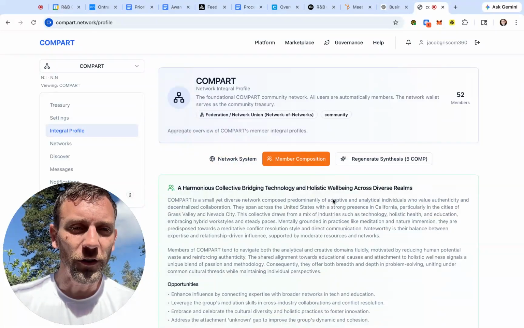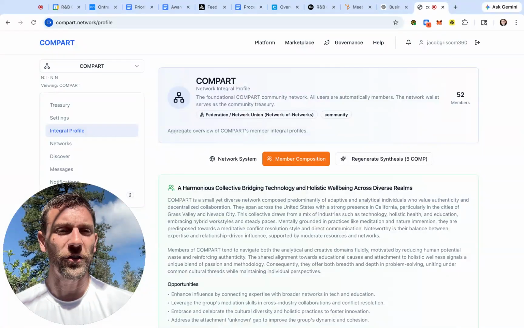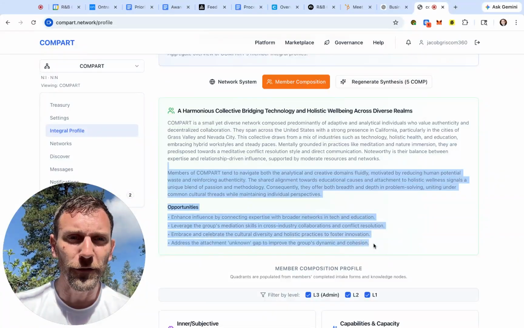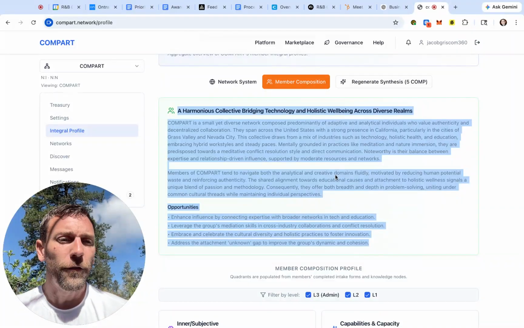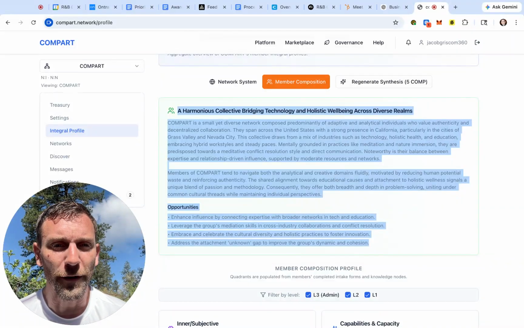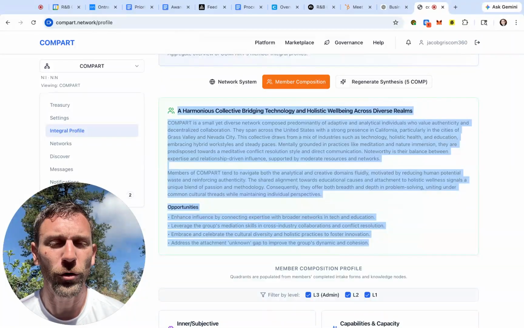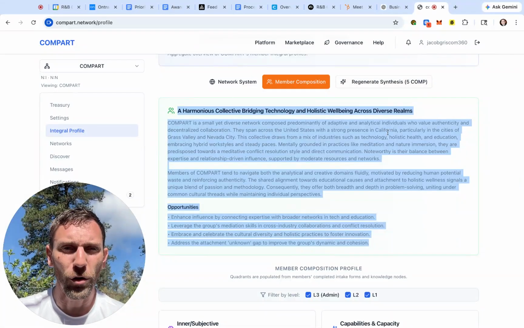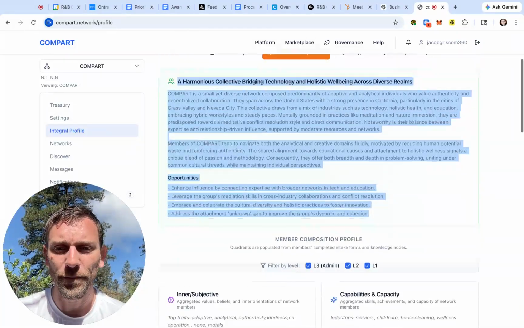But then the member composition is what becomes really interesting. This is now a summary of all of the members in any network collectively. So we get a collective description of the current members of the COMPART platform that have, with enough data, been able to be filled in. As people complete more of their profile, this will adapt and evolve and reflect that collective mirror back.